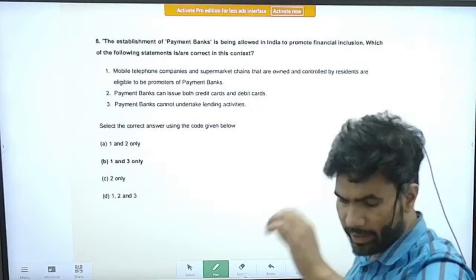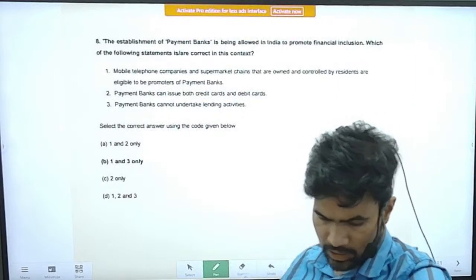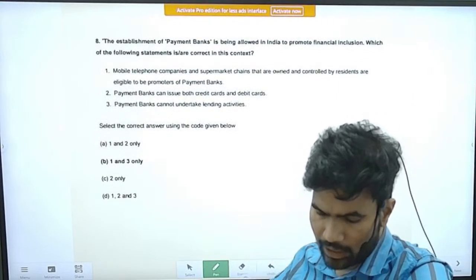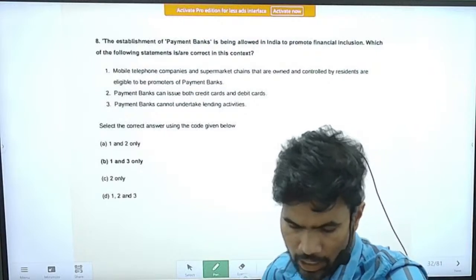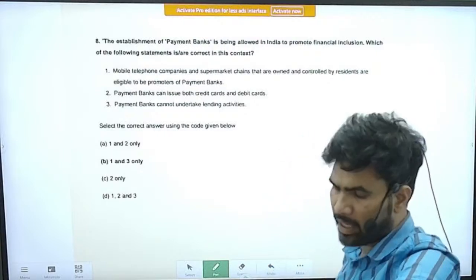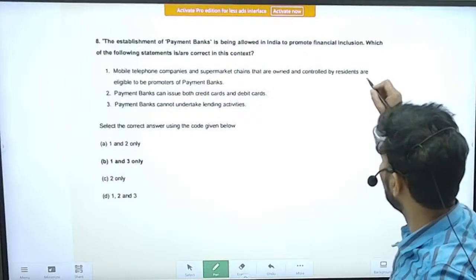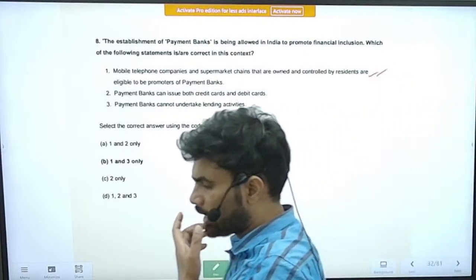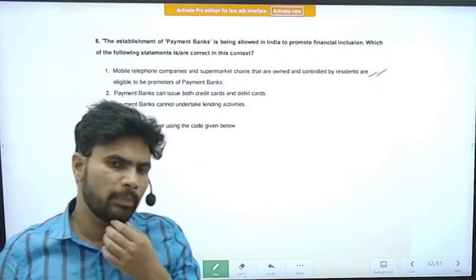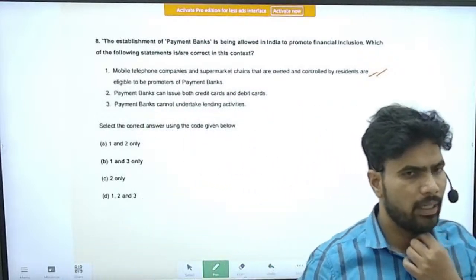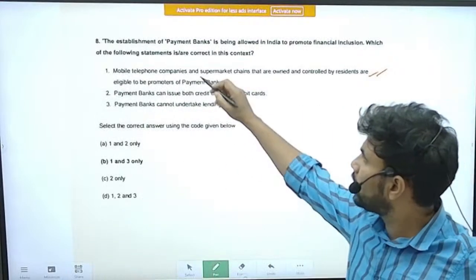Mobile telephone companies and supermarket chains that are owned and controlled by residents are eligible to be promoters of payment banks. Yes, this is a correct statement. Famous examples, I have already taken the names: Airtel Payment Bank and Paytm Payment Bank. So these are mobile telephone companies.